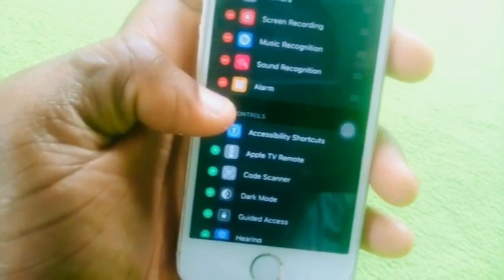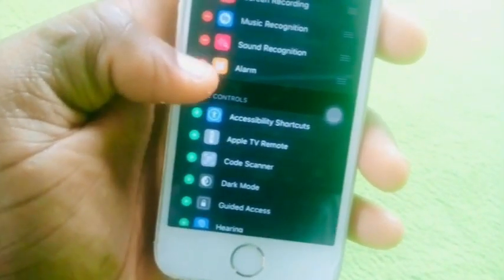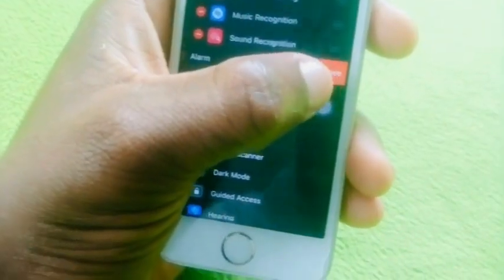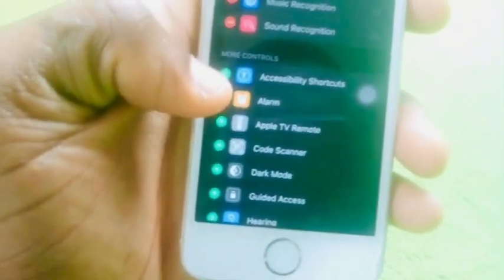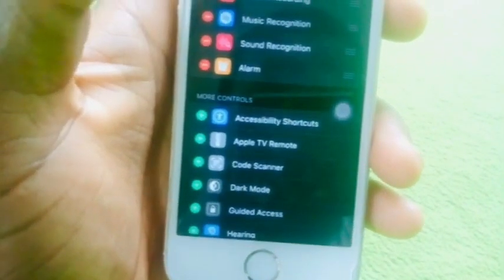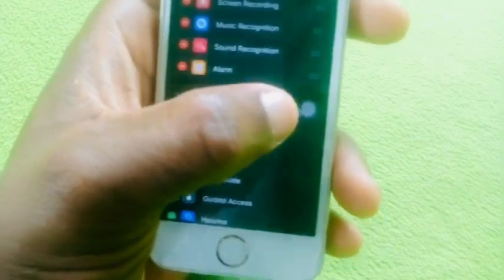Let me move it for you, so for you to see that I move it. I tap on the minus and I remove it. Come to the positive. So guys, always make sure that you move to the negative. You see guys, then go back up to your iOS,